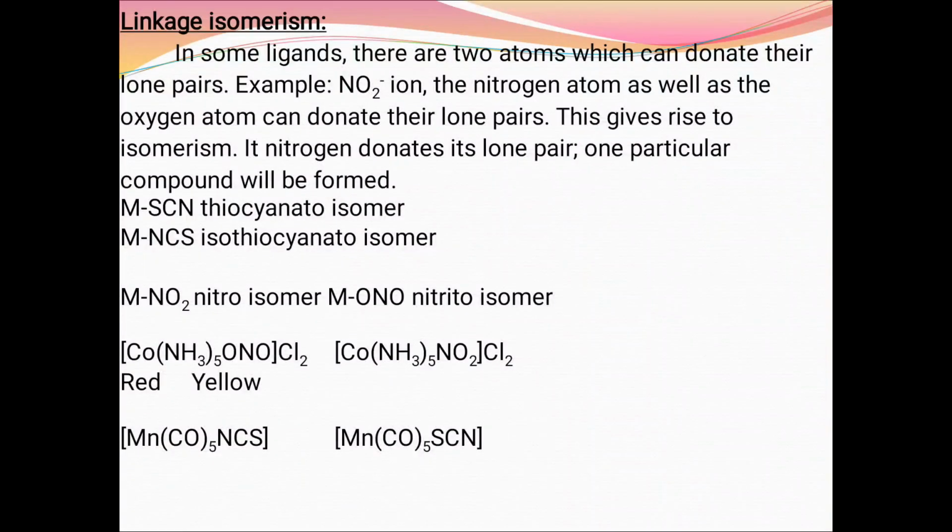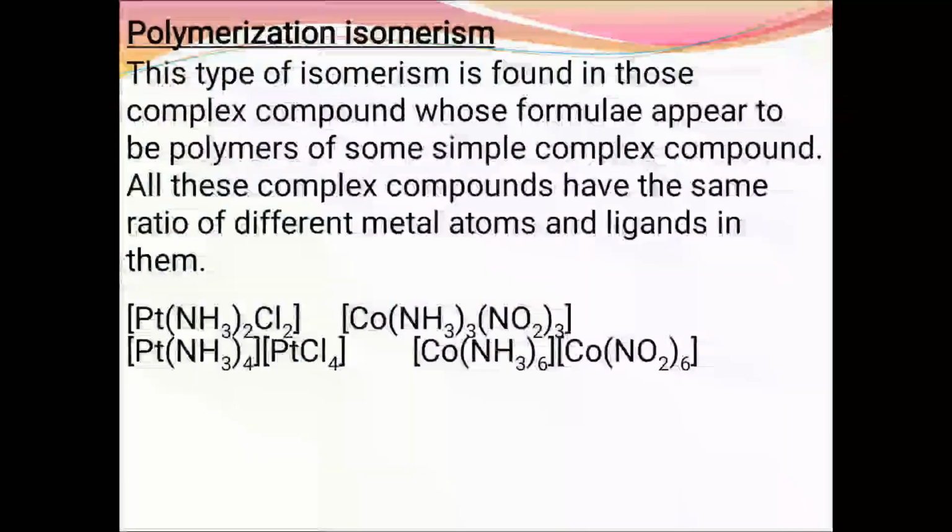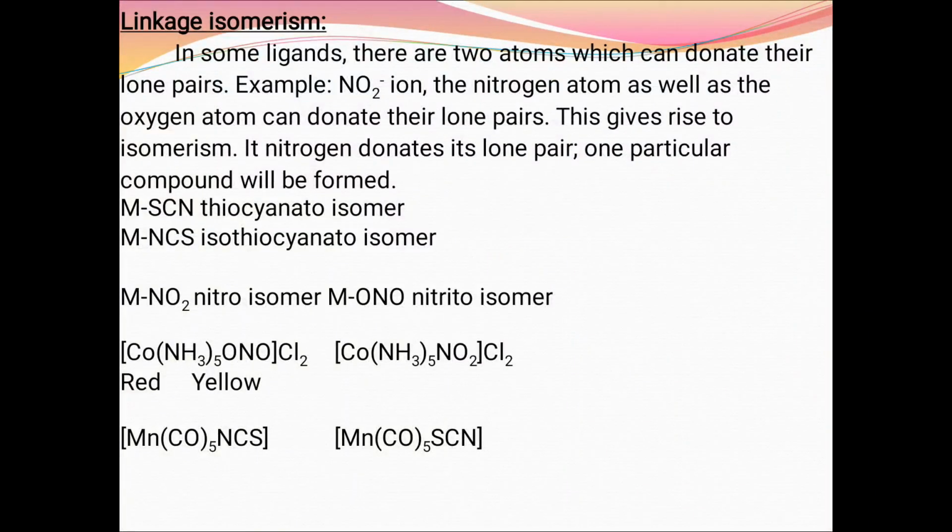Next one is linkage isomerism. In some ligands, there are 2 atoms which can donate their lone pair. For example, in the NO2 ion, the nitrogen atom as well as the oxygen atom can donate their lone pair. They give rise to isomerism. If nitrogen donates a lone pair, one particular compound will be formed, for example thiocyanate and isothiocyanate isomers. There are 2 examples, one is the nitro isomer, another one is the nitrito isomer.